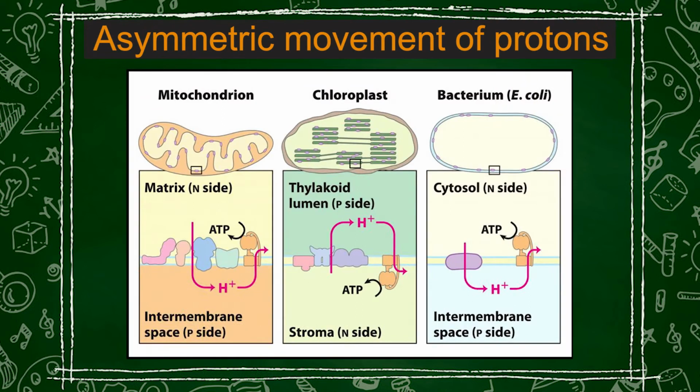Now, such kind of asymmetric movement of protons also takes place in other organelles such as mitochondria, present in the eukaryotic system and responsible for oxidative phosphorylation, as well as in bacterium such as in E. coli. So, this kind of asymmetric movement of protons is the main key factor behind the ATP synthesis.